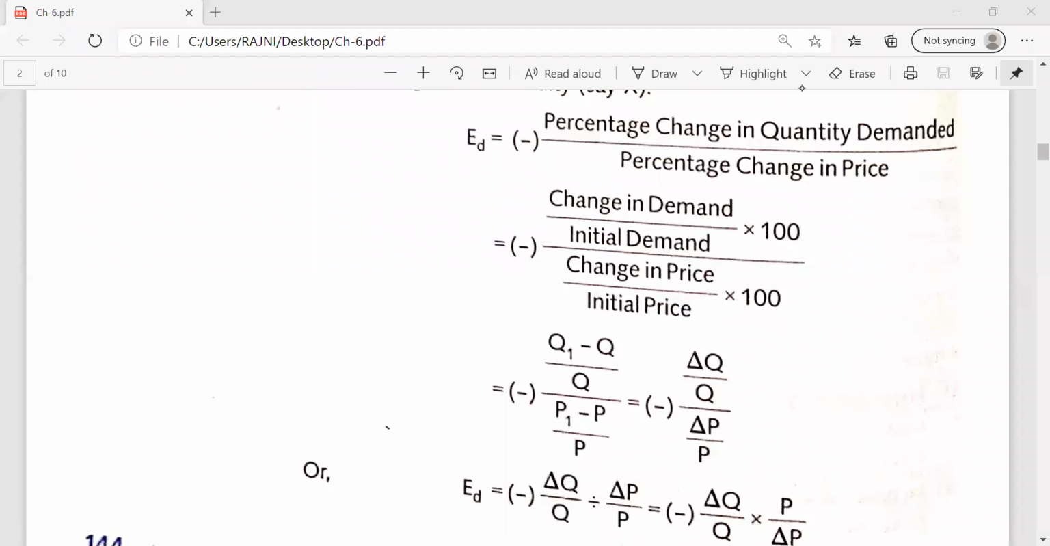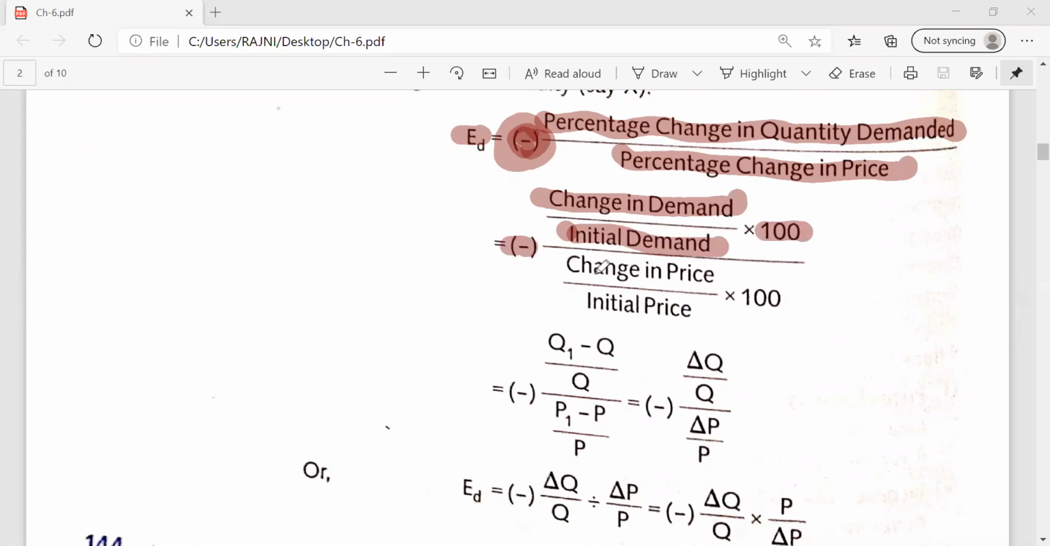Elasticity of demand is simply equal to the, there will be a negative sign always. Why? Because there is an inverse relationship between the quantity demanded and price changes. So above you will have to write percentage change in quantity demanded divided by percentage change in price. अब ये कैसे कैलकुलेट होगा? अगर हमें ये कैलकुलेट करना है कि क्वांटिटी डिमांडेड में क्या चेंज आया है, तो आप पहले तो चेंज लिखेंगे, divided by initial demand into 100. Similarly in the case of price, change in price divided by initial price into 100.